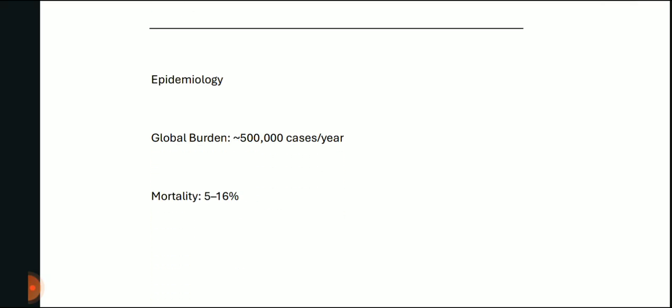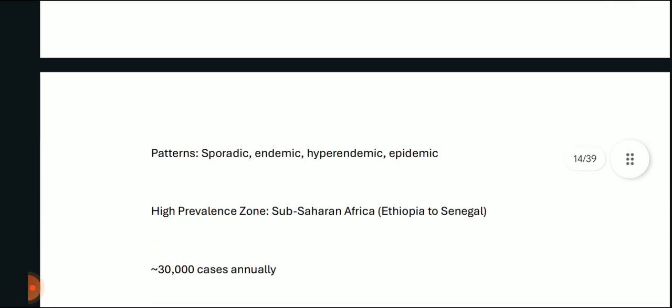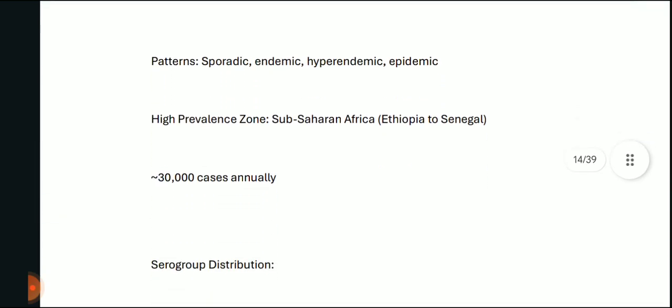Regarding the epidemiology, the global burden is around 5 lakh cases a year. Mortality is 5 to 16%. Patterns are sporadic, endemic, hyperendemic, and epidemic. The high prevalence zone is in sub-Saharan Africa, Ethiopia to Senegal, and almost 30,000 cases are annually reported.